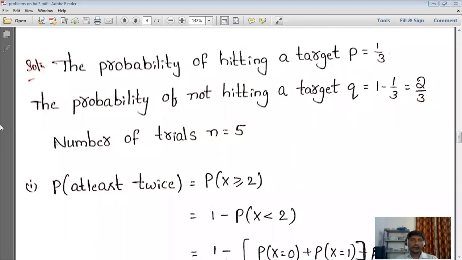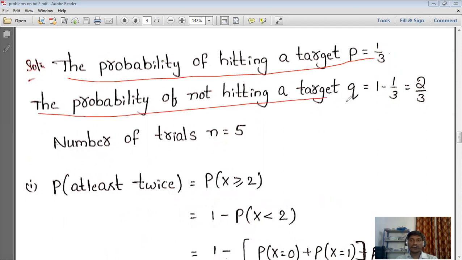The probability of hitting a target is P equal to 1 by 3. This one they gave in the problem, so as it is we wrote. And not hitting a target, Q, is equal to 1 minus 1 by 3. Simply we got it as 2 by 3. How did we get that? Since P plus Q is equal to 1, Q is equal to 1 minus P. So 1 minus 1 by 3 is 2 by 3.